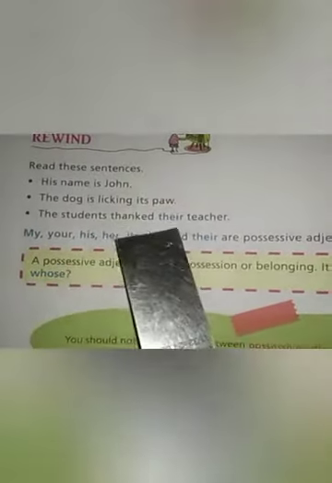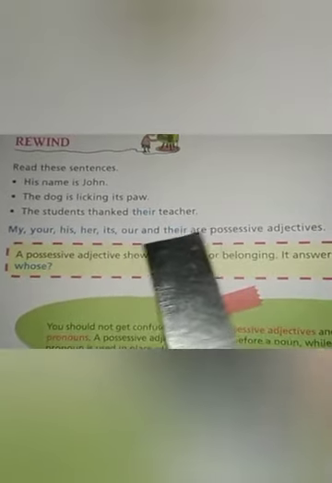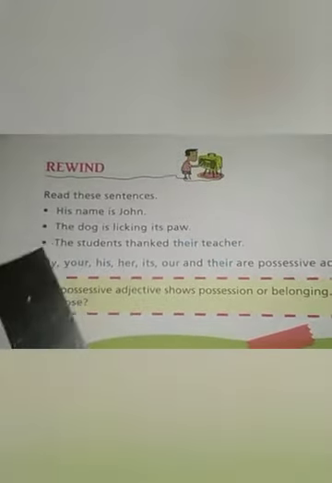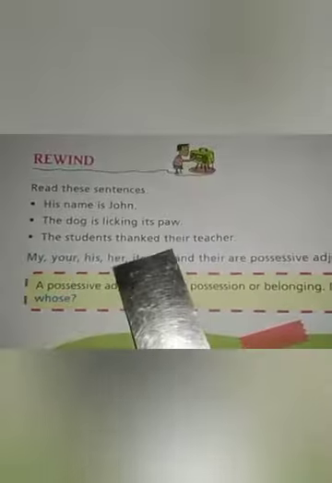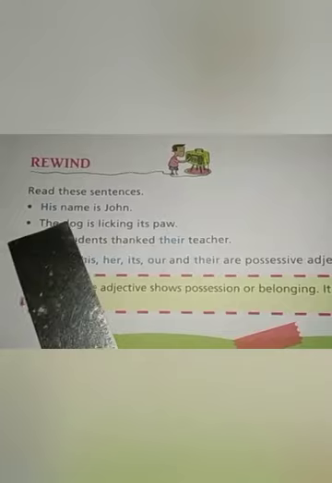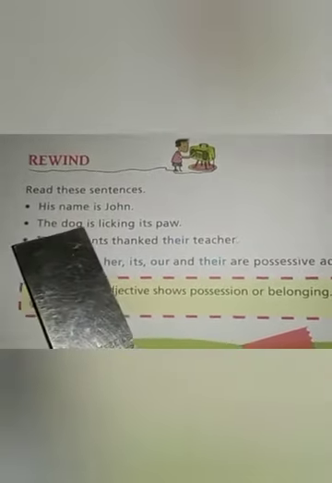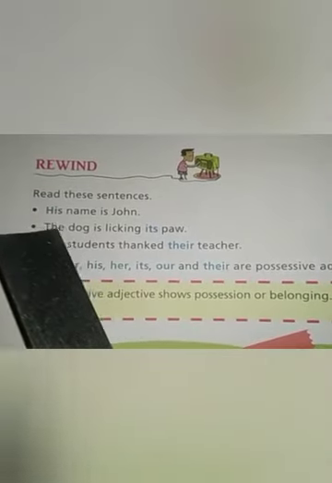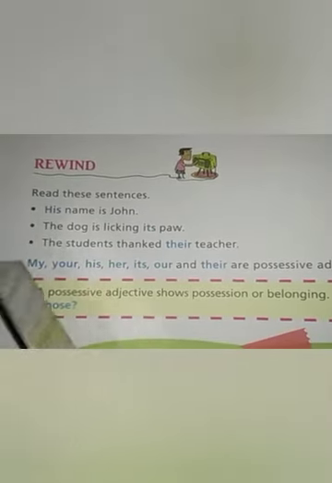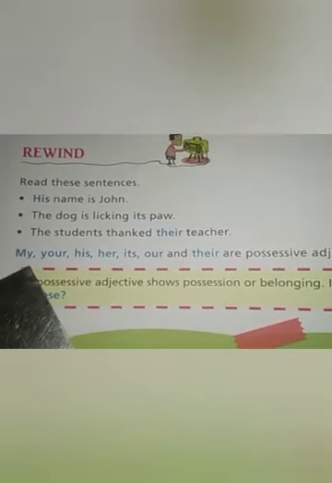The words my, your, his, her, its, our and their are possessive adjectives. Possessive. His name, its paw, their teacher. You find that these words are possessive, no? So it shows possession, it shows belonging. Possession means to belong to someone or something, right? Means you have the malikana hak on that person or the thing. Possession means malikana hak, adhikar, right on something or someone.